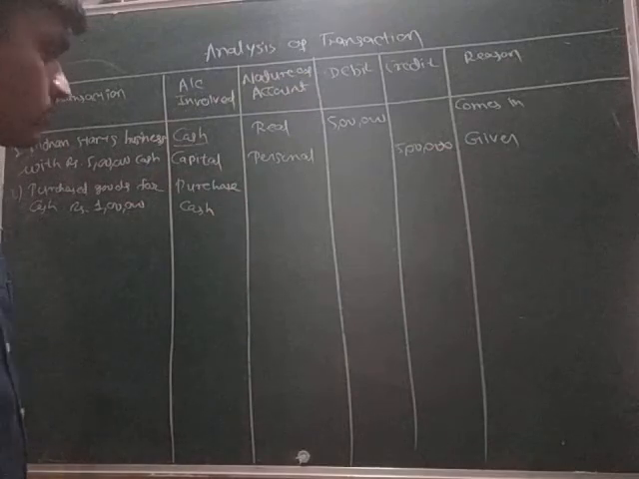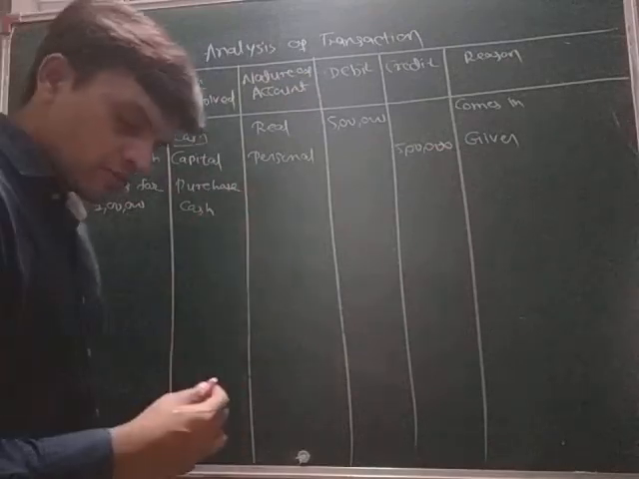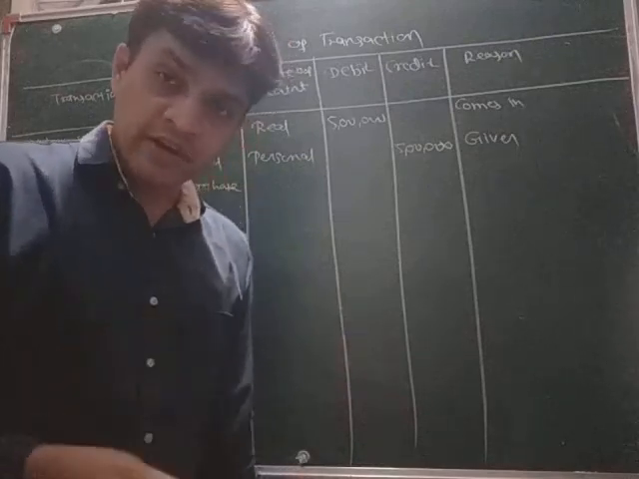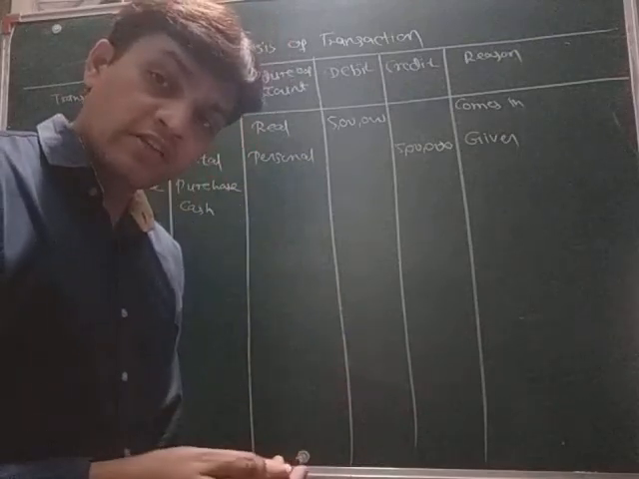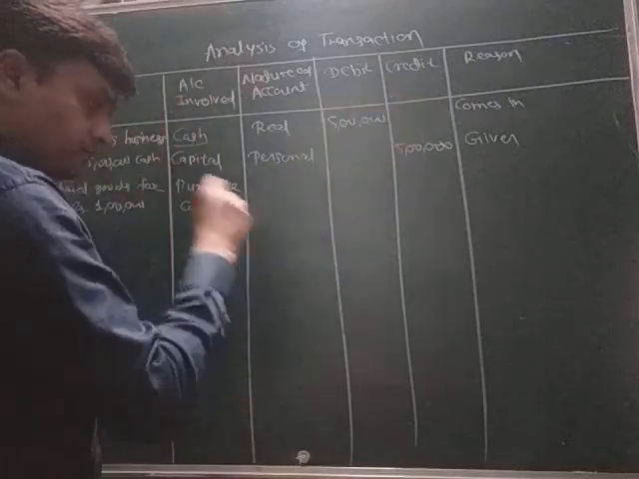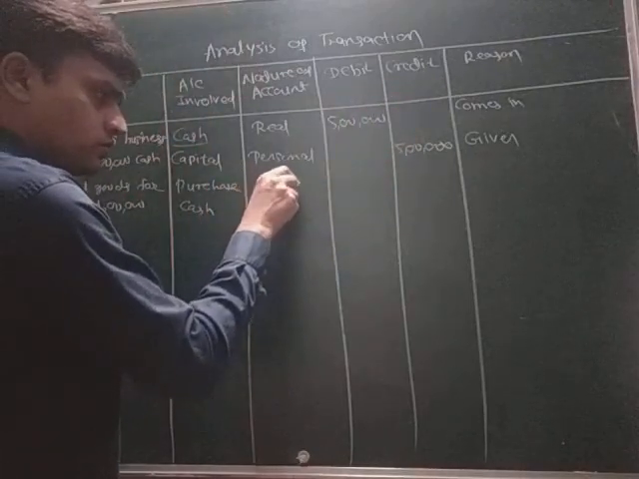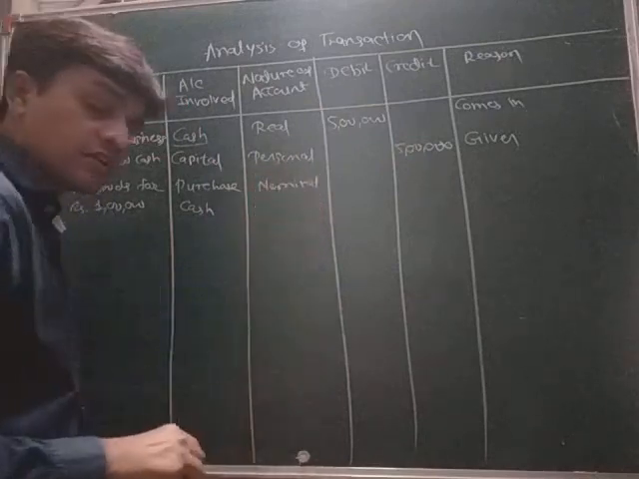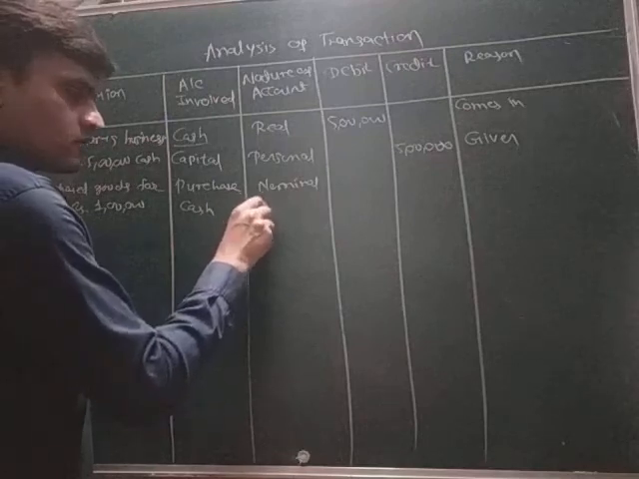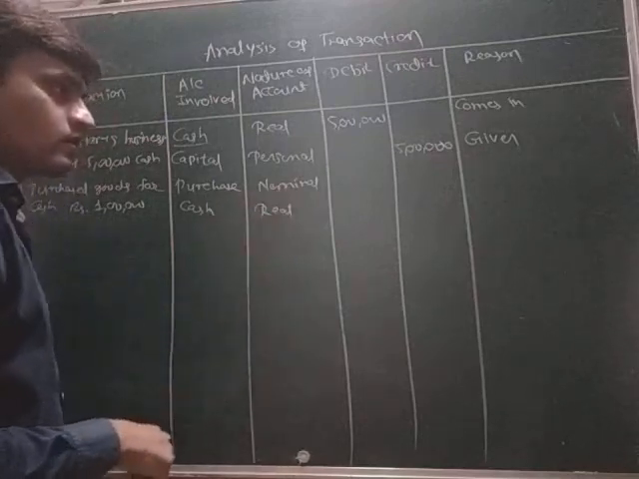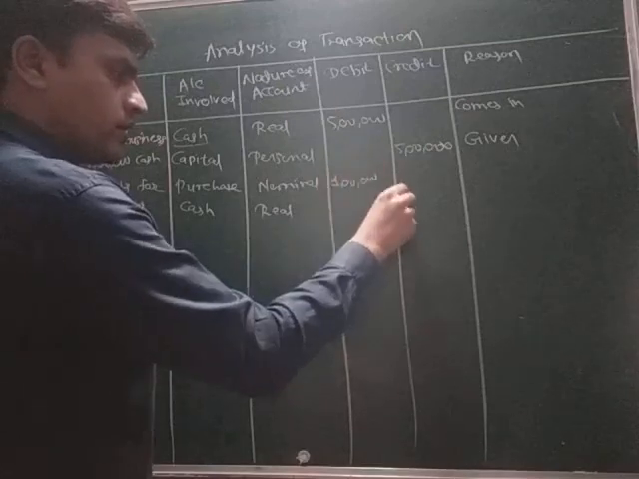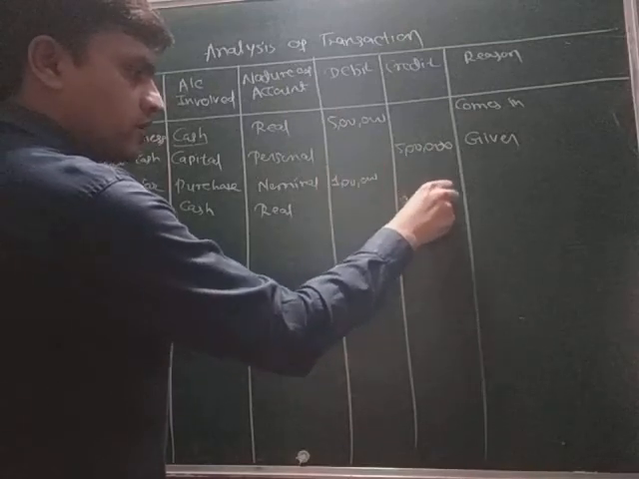Now purchase the goods means you are purchasing. Purchase means an expenditure, and an expenditure is debited. So we will write here nominal account because purchase is a nominal account, and cash is a real account. We will write the amount also: in debit 1 lakh, in credit 1 lakh.